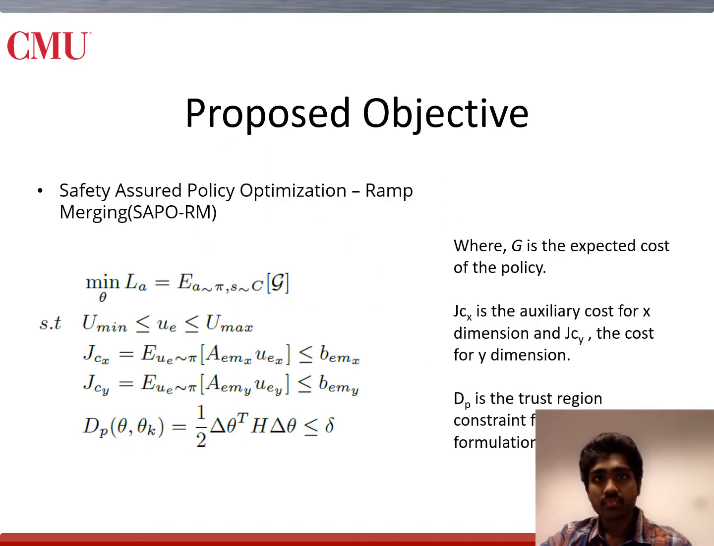Here we look at the optimization framework called Safety Assured Policy Optimization for Ramp Merging, SAPO-RM in short. G is the expected cost of the policy in the environment. We also have control limits on the variable U, that is the throttle of the car. And then we have auxiliary costs JCX and JCY in the X and Y dimension respectively. The probabilistic CBFs are narrowed down into the matrices AEMX, AEMY, and vectors BEMX and BEMY for the disentangled controls UEX and UEY. We also have DP, which is the trust region constraint, defined on H being the Hessian.